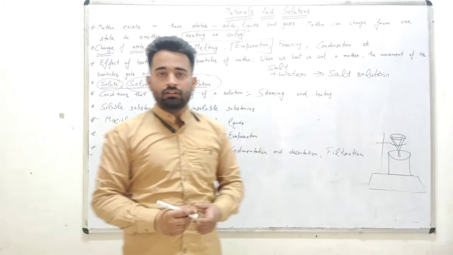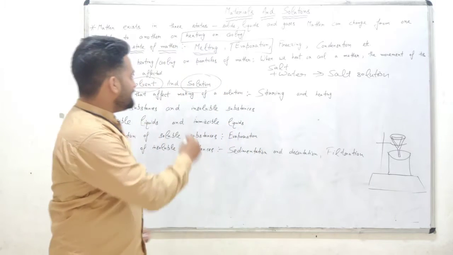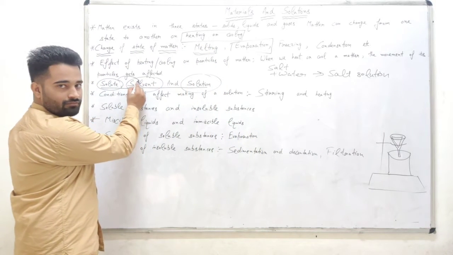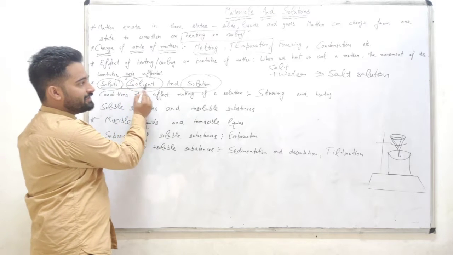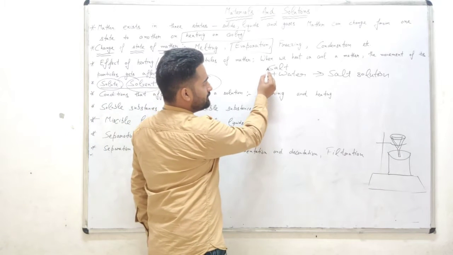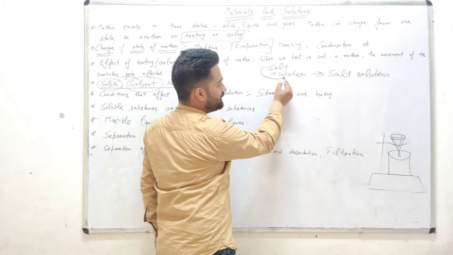Clear? What is solute? The substance that mixes into the solvent, that is, the salt mixing into the water.